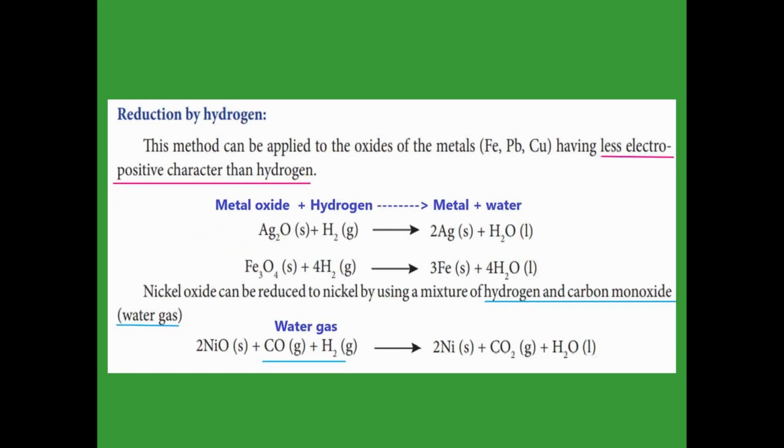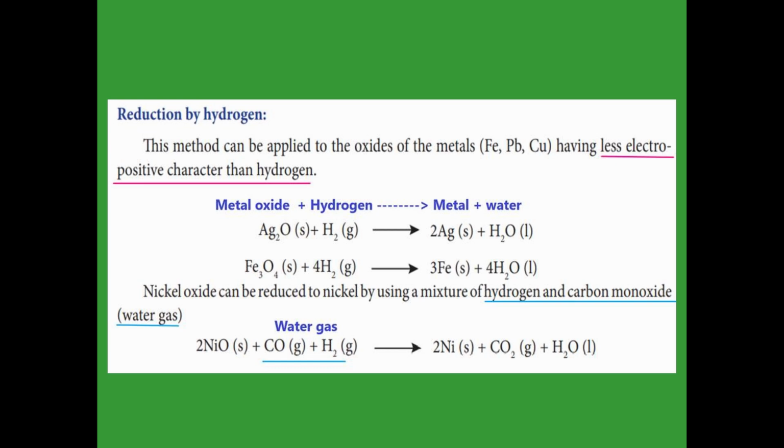The next reduction is by hydrogen. When the metal oxide is reacted with hydrogen, the oxygen is taken out by hydrogen so that it forms water, and the metal oxide becomes a metal. For that, examples are given as silver oxide and iron oxide. See the example more. And here, the metal oxide which has less electropositive character than hydrogen only reacts with the hydrogen. Okay.